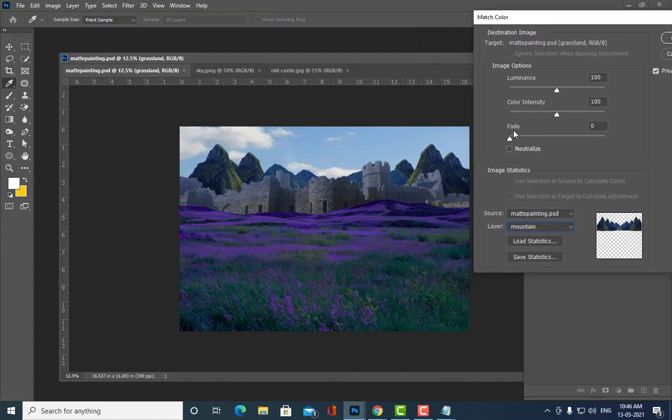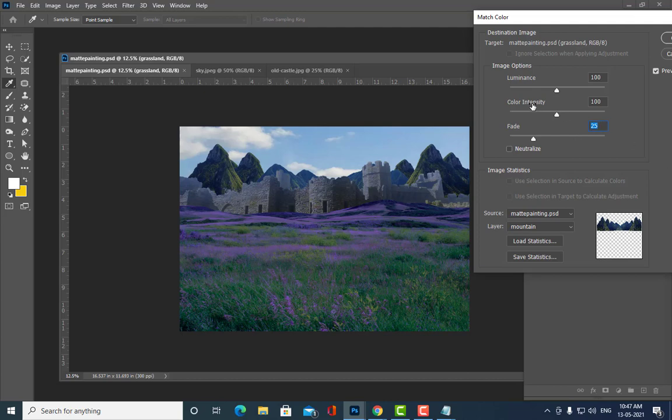Okay, now see here fade value is there. What is the idea of fade value? It will determine how much matching effect we need actually. Right now it is 100%, but 100% is not looking nice. So we will reduce or increase the fade value. See, like this. Now the matching effect is down actually. So we can keep it somewhere around 40, or actually let's keep it around 20. Let us say 25. Okay.